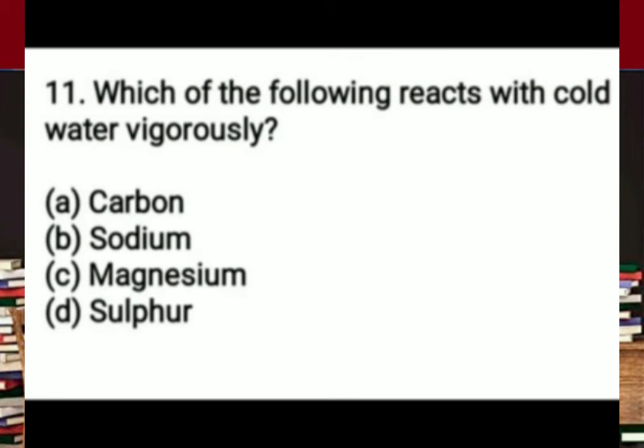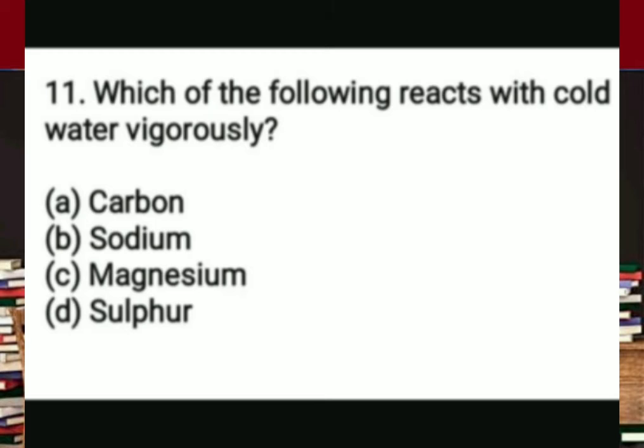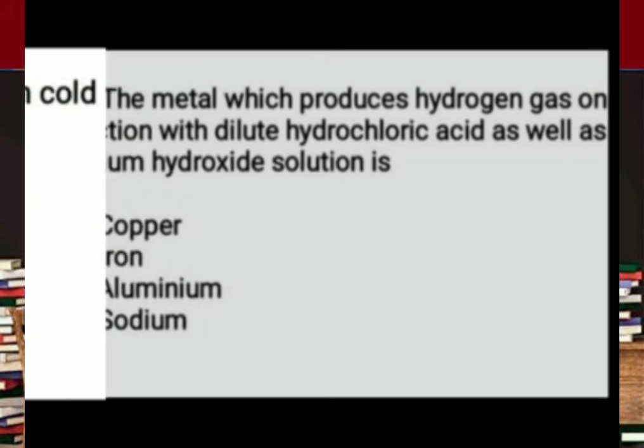Next question: which of the following reacts with cold water vigorously? We know sodium is a highly reactive metal among these options. So sodium is the correct answer. Sodium will react with cold water vigorously.